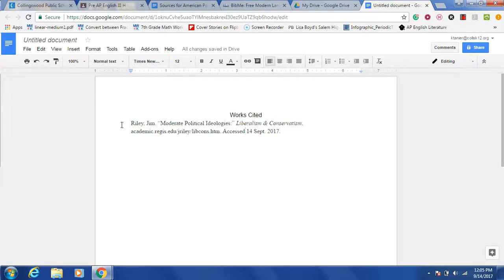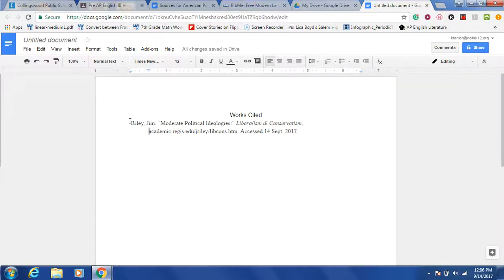The other problem you have is that works cited pages are supposed to have hanging indents, meaning that this is supposed to hang out. And if I just try and tab this in, it won't do it, and it'll make you crazy. So what you want to do is take your cursor to the end of the first line, then hit enter, then you can tab, okay?